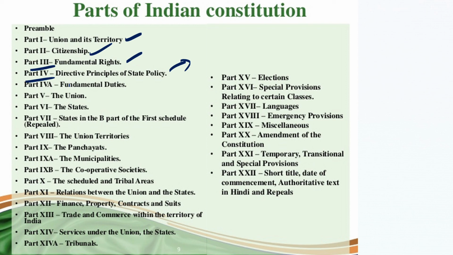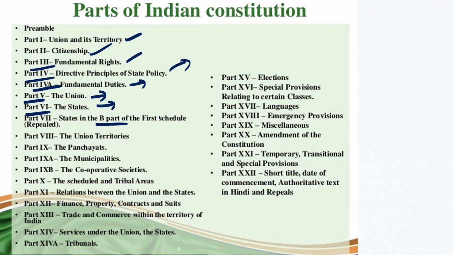Part 5 talks about the union. Part 6 talks about the states. And part 7, see, part 7 used to deal with the princely states, the states in the B part of the first schedule, which dealt with the kings and the princely states.